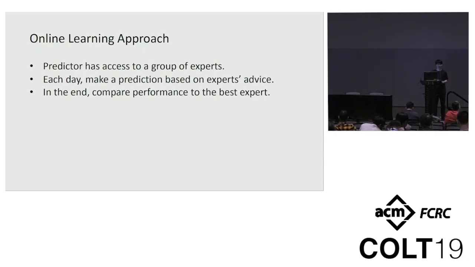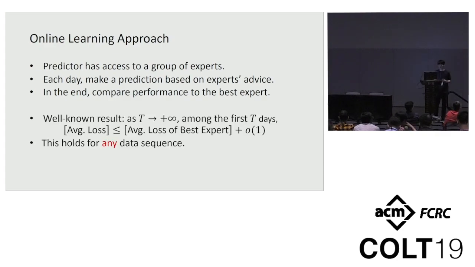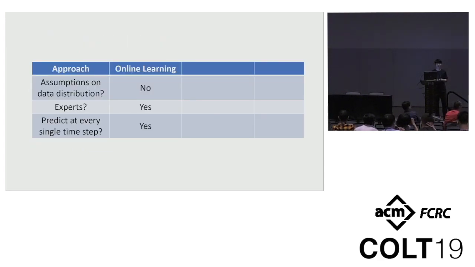At the end of the day, we compare the performance of the predictor to the performance of the best expert in hindsight. And it is well known that in many different settings, this average performance can be arbitrarily close to the performance of the best expert. And also this guarantee holds for any data sequence that can be chosen adversarially against the predictor. So if we summarize this into a table, we know that online learning makes no assumption on the data distribution, but it does require a group of experts to make the result meaningful.